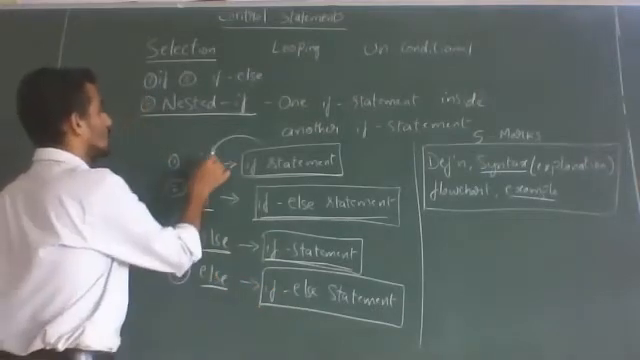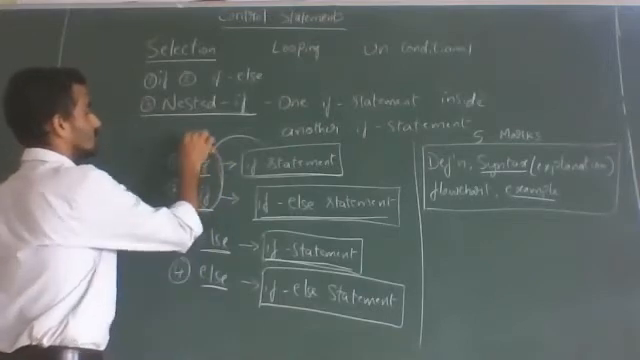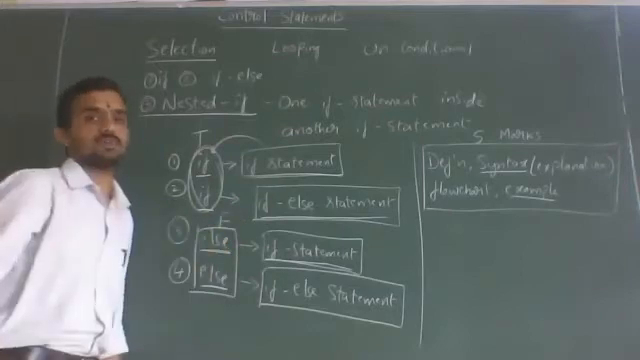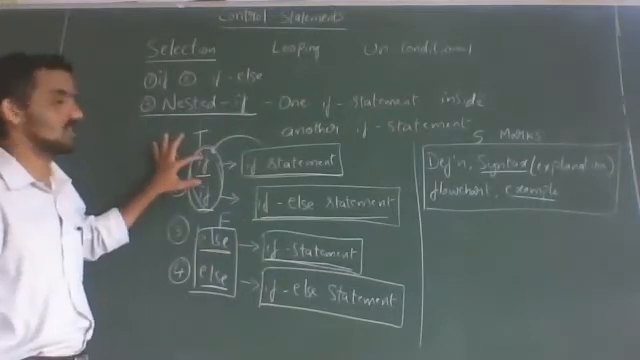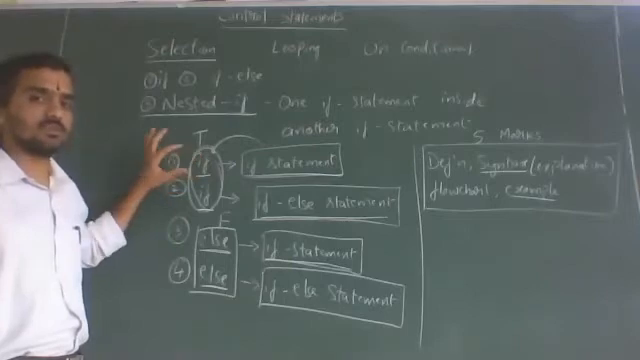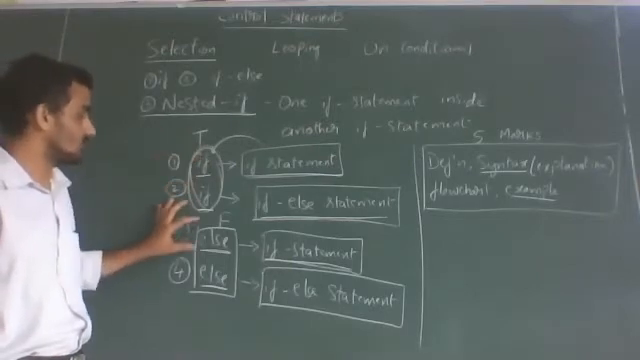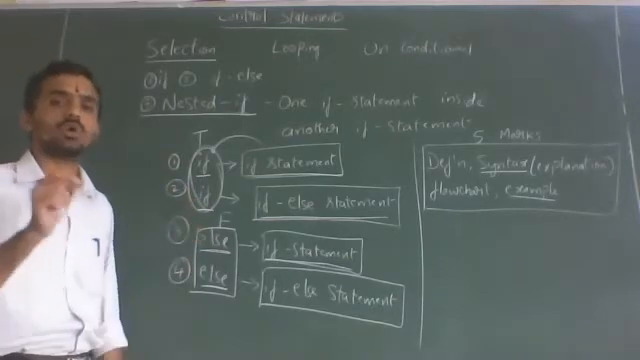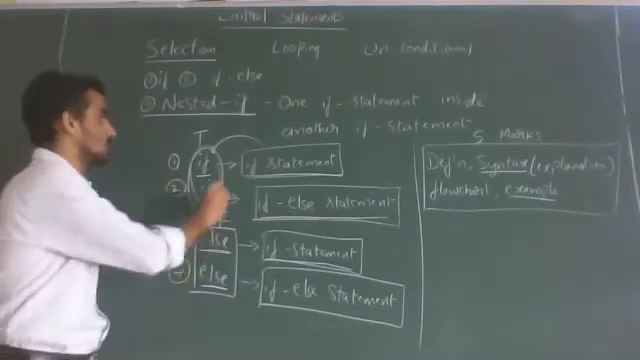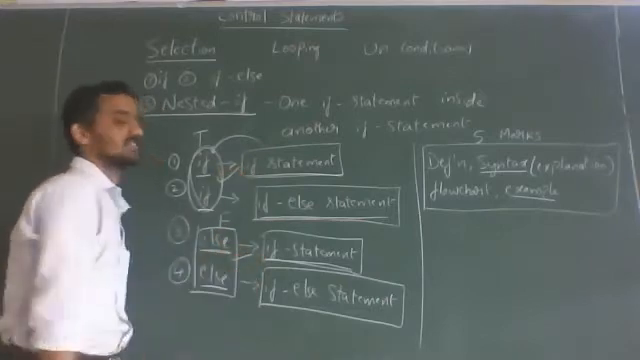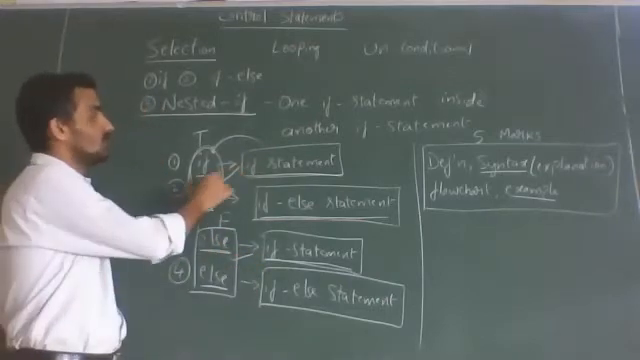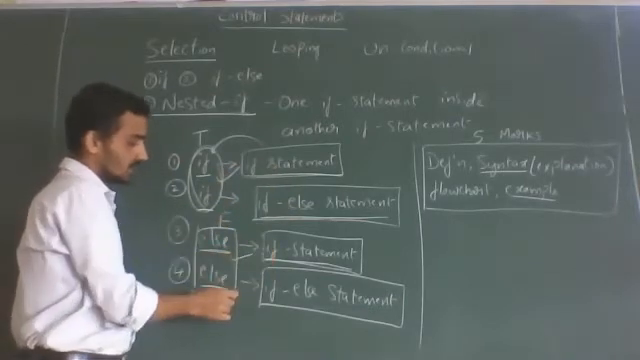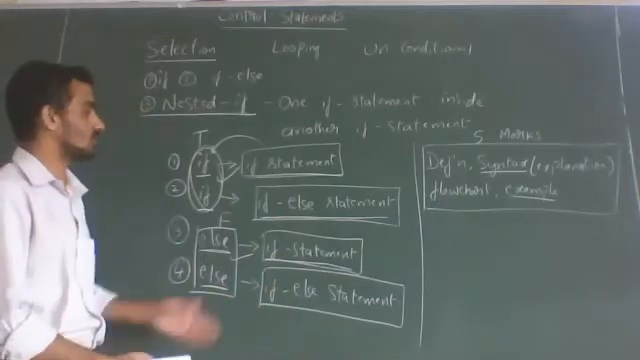Whenever the condition is true, the if statement executes. Whenever the condition is false, else will execute. If the condition is true, it is understood that the if part is executed. If the condition is false, it is understood that the else part is executed. So whenever you come across true or false results, that is nothing but a condition. Both if statement and else statement act like a condition. So in the condition you can put an if statement, and in the condition you can put an if else statement. Now we will discuss one by one.